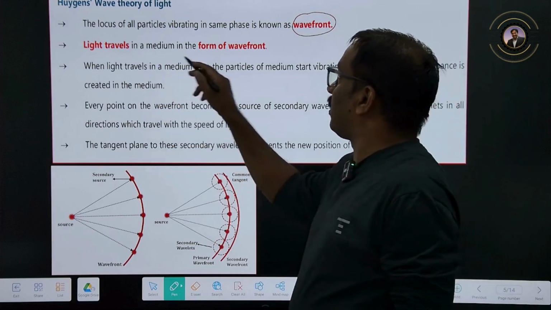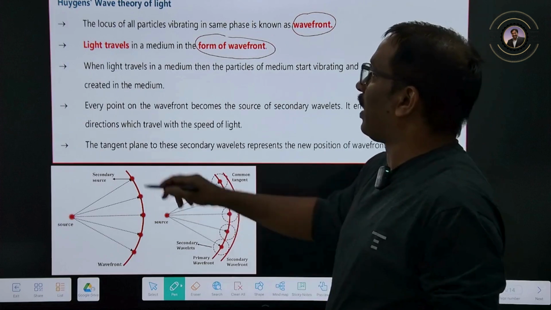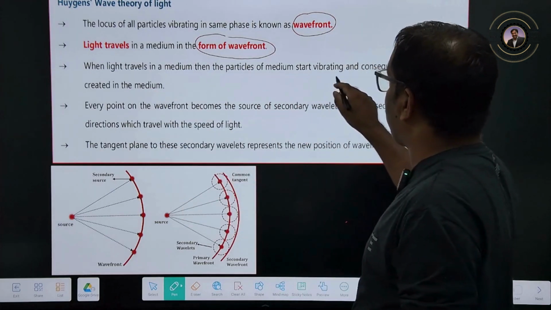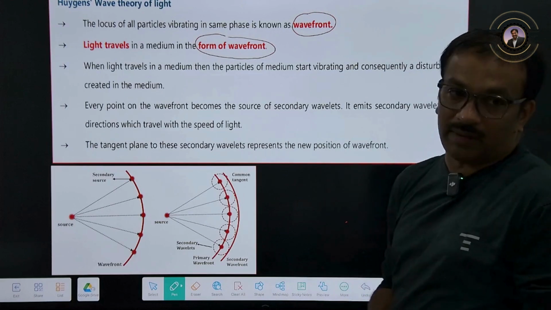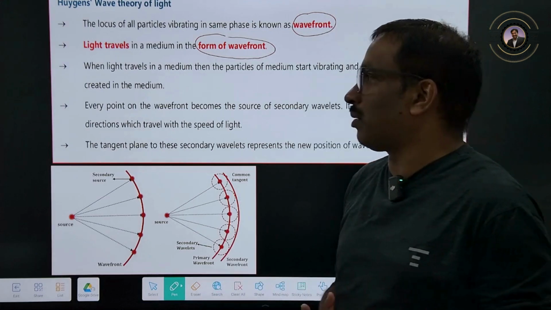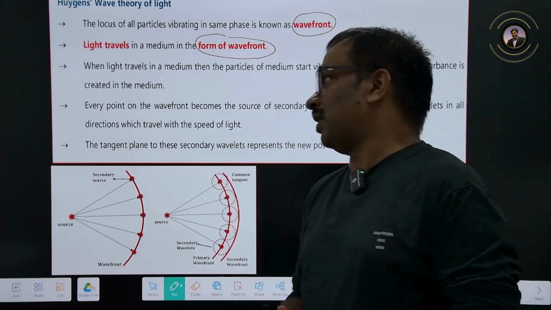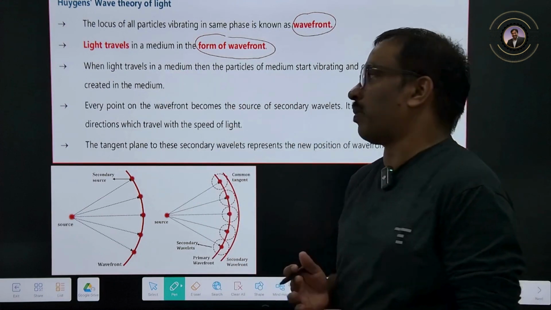Light travels in a medium in the form of wavefronts. When light travels in a medium, the particles of the medium start vibrating and consequently a disturbance is created in the medium. At that time they knew only mechanical waves, so he utilized the mechanical wave concept to explain the propagation of light.